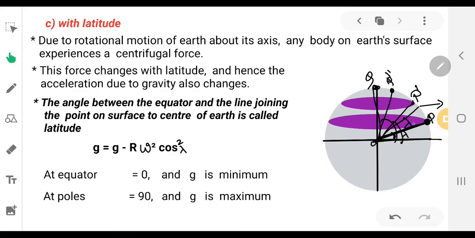If two forces are acting on any object, what will be the resultant force? The vector sum of the two forces. As the centrifugal force is very much smaller than the gravitational force, the resultant g value can be given as